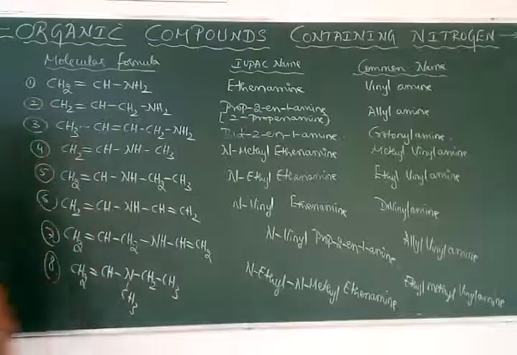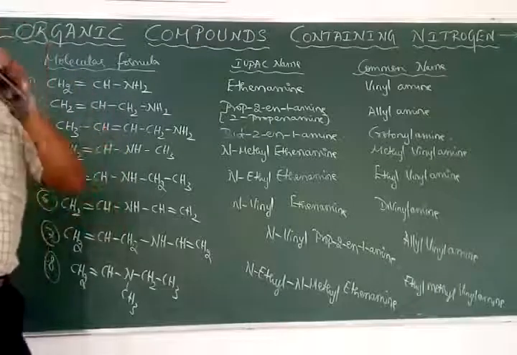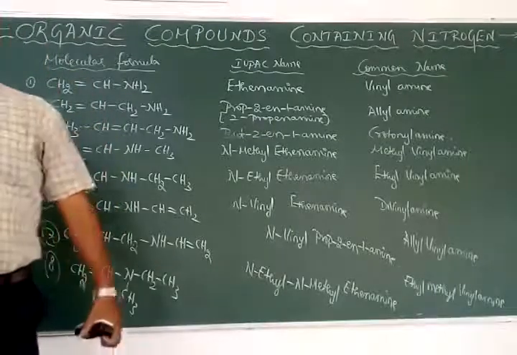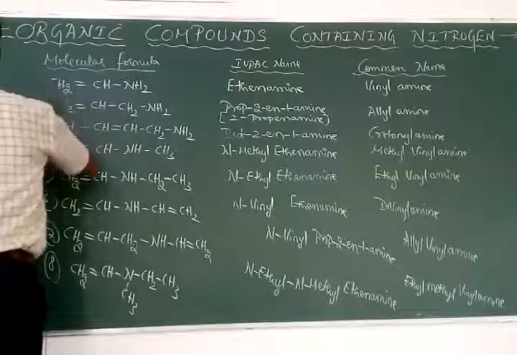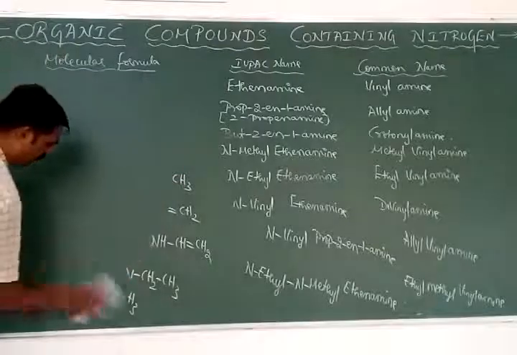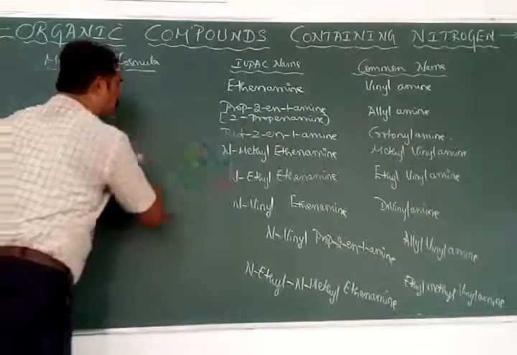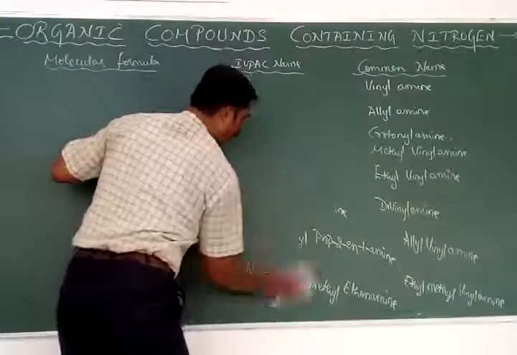Okay, this is about the unsaturated aliphatic amines containing the carbon, which one? Double bond. So let us have the next one. Next we will have the unsaturated aliphatic amines containing the what? Triple bond.